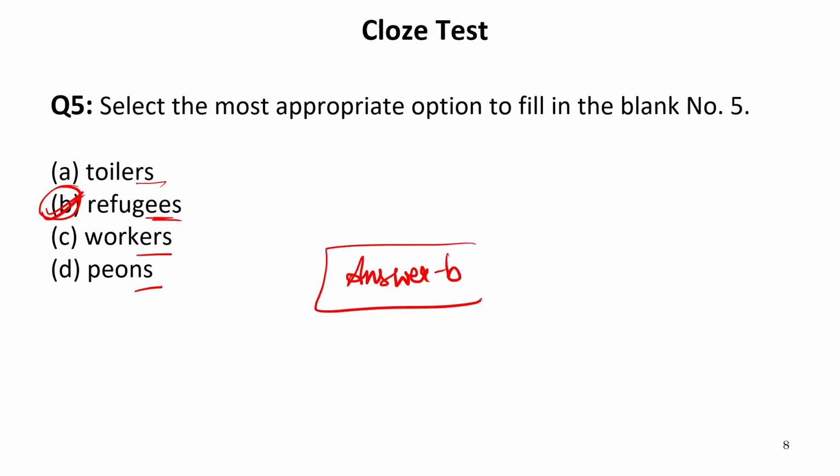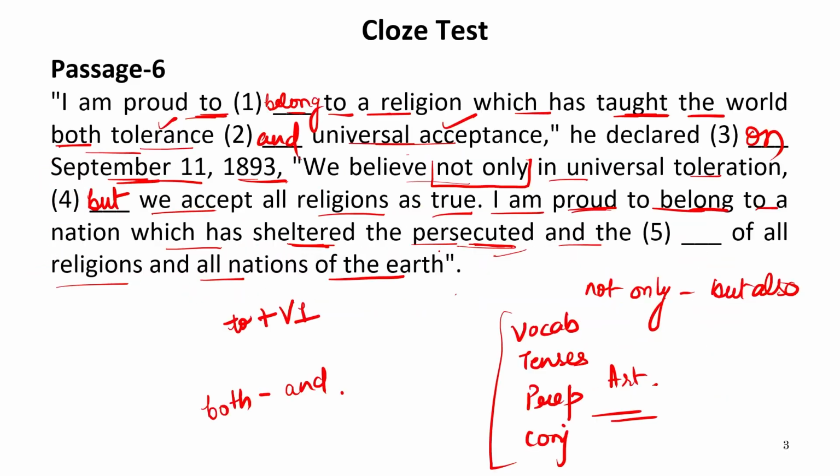Now let us read the entire passage again to see the correct meaning of the passage. I am proud to belong to a religion which has taught the world both tolerance and universal acceptance. He declared on September 11, 1893, we believe not only in universal toleration, but we accept all religions as true.